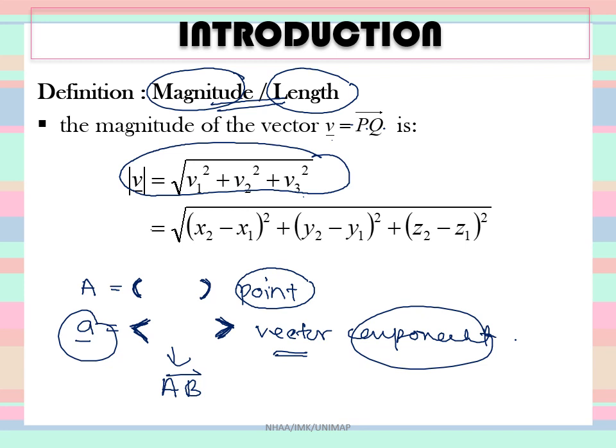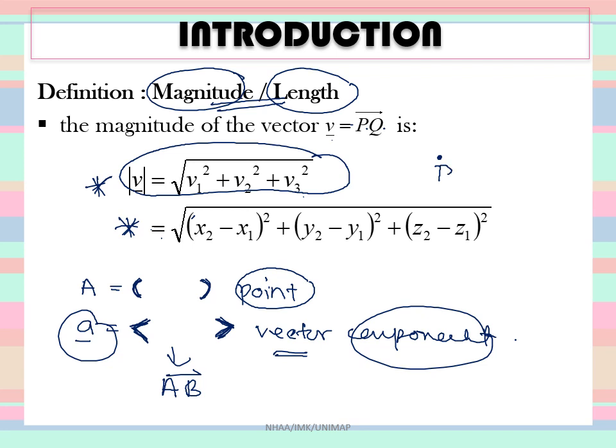Or if you use points, it is similar to x2 minus x1 squared plus y2 minus y1 squared plus z2 minus z1 squared. Okay, so there is a difference between this formula and this formula. Let's say you have a 3D vector.